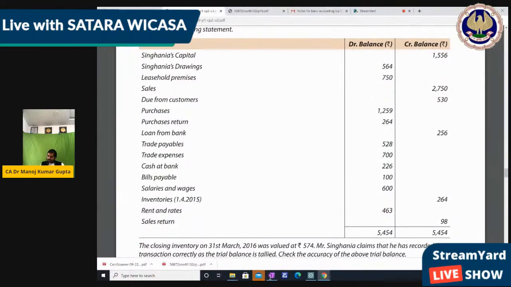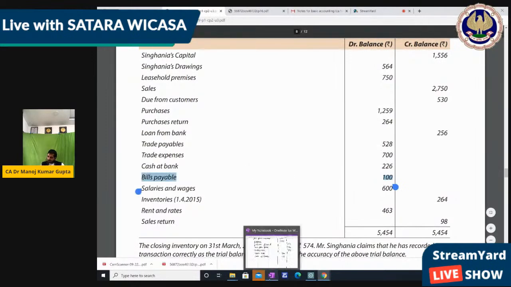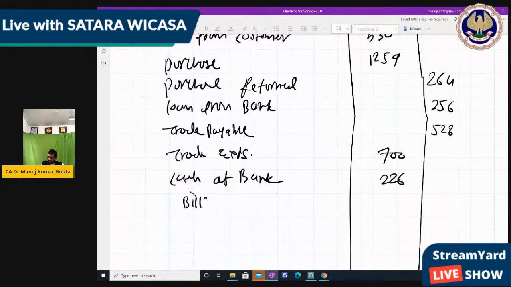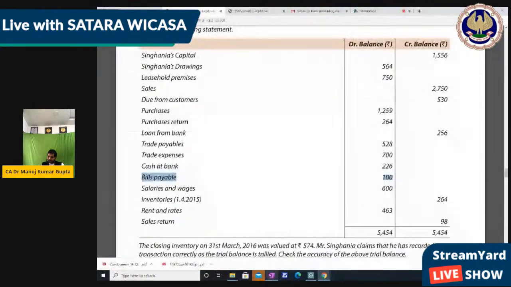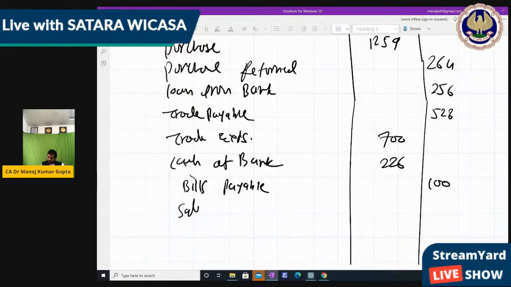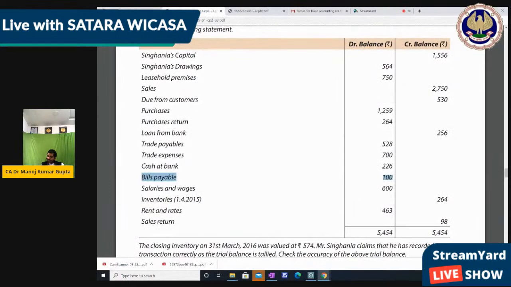Next, bills payable 100. It's wrong. Bills payable 100 should be credit side. Right. Next, salary and wages 600 is correct. Now inventory, it should be debit 264.